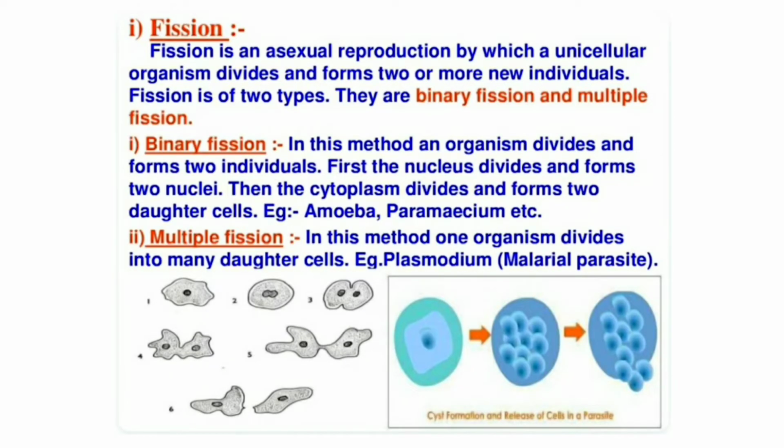Fission. Fission is an asexual reproduction by which a unicellular organism divides and forms two or more new individuals. Fission is of two types. They are binary fission and multiple fission. Binary fission: in this method, an organism divides and forms two individuals. First, the nucleus divides and forms two nuclei. Then the cytoplasm divides and forms two daughter cells. Example, Amoeba, Paramecium, etc. Multiple fission: in this method, one organism divides into many daughter cells. Example, Plasmodium, the malarial parasite.